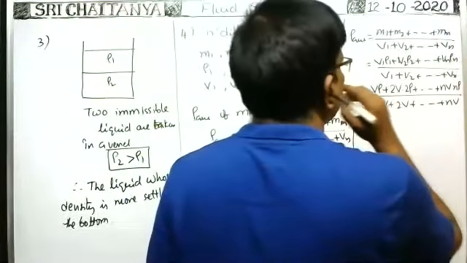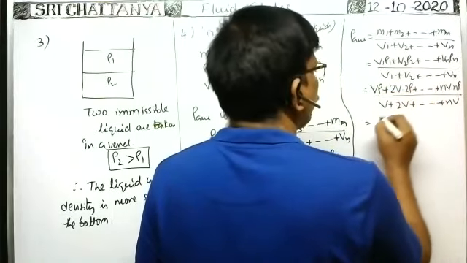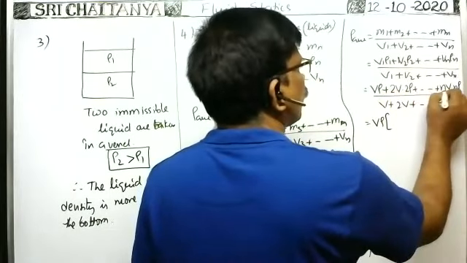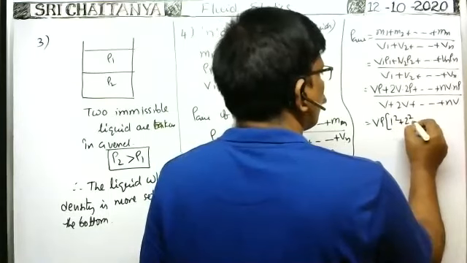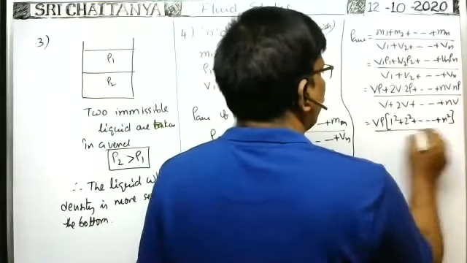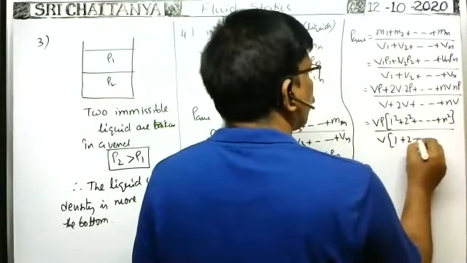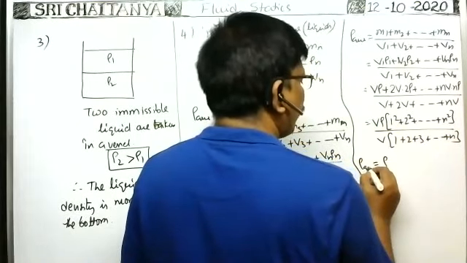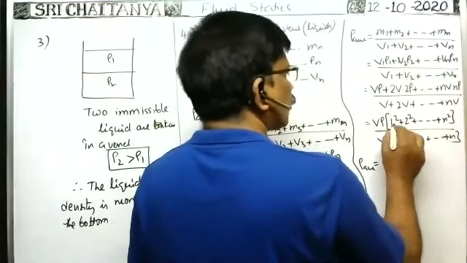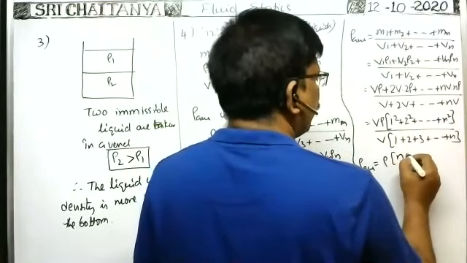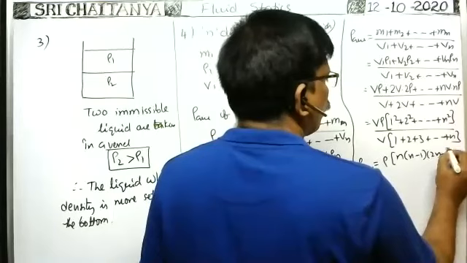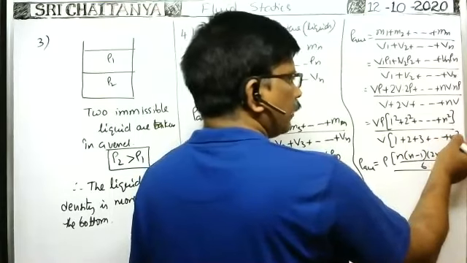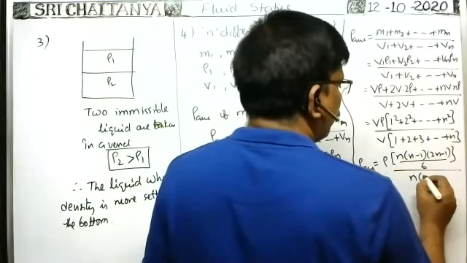In all terms, we can take V common, and rho common. Here we have 1 plus 2 square plus 3 square plus and so on n square. That means 1 square plus 2 square plus and so on n square you will have. But in the denominator, when you take V common, we will have 1 plus 2 plus 3 plus and so on plus n. So V and V cancel. So rho into rho average is equal to rho into 1 square plus 2 square plus and so on n square, which we can write as n into n plus 1 into 2n plus 1 whole by 6, divided by 1 plus 2 plus 3, which are in AP. The sum of n terms in AP is equal to n into n plus 1 by 2.